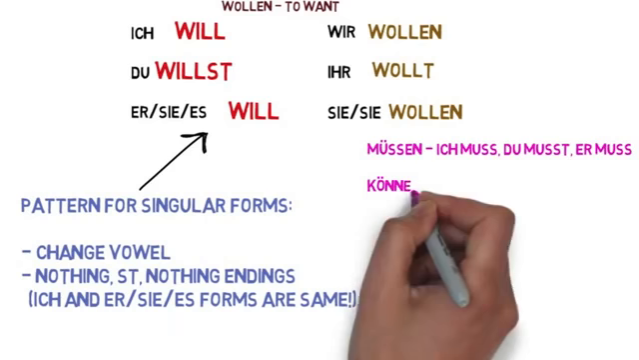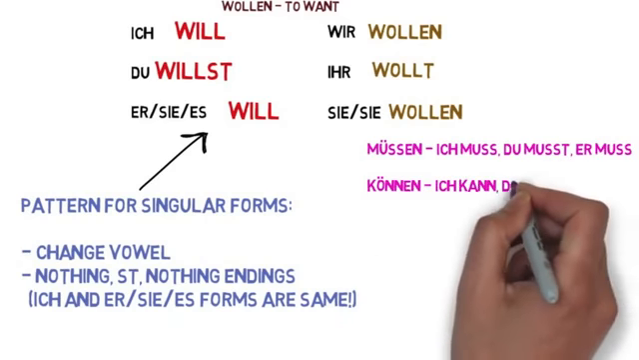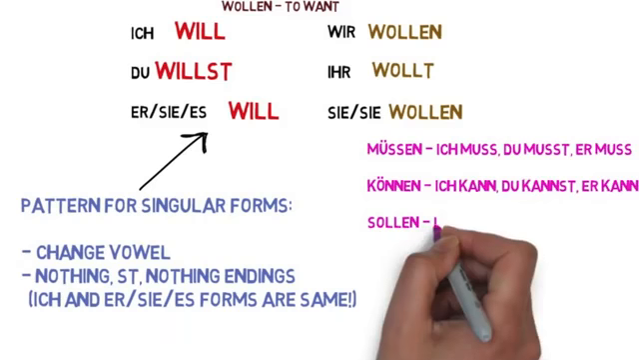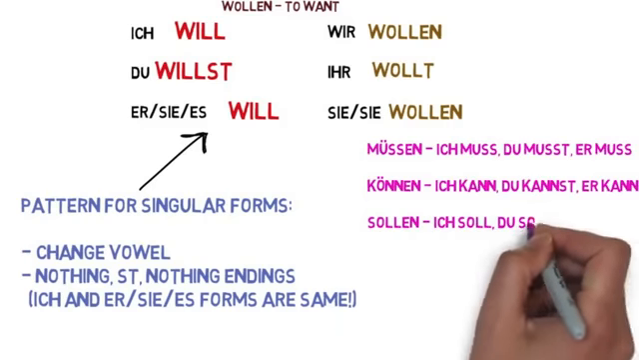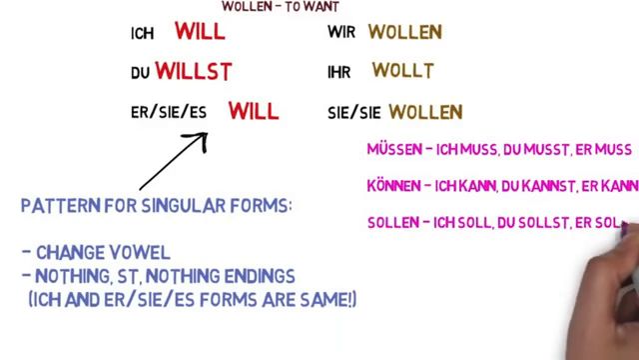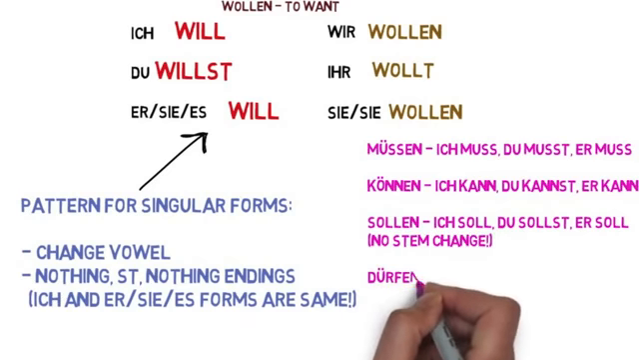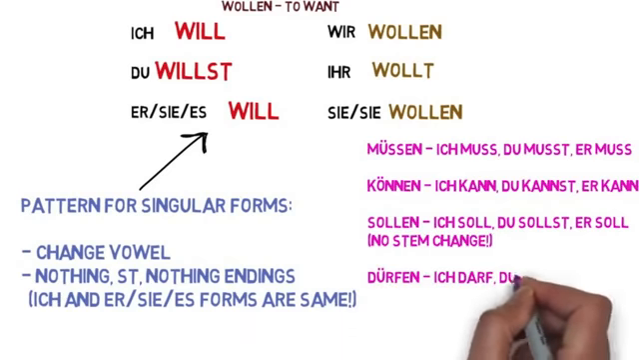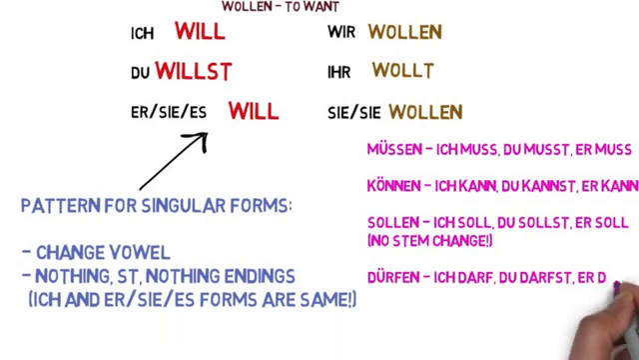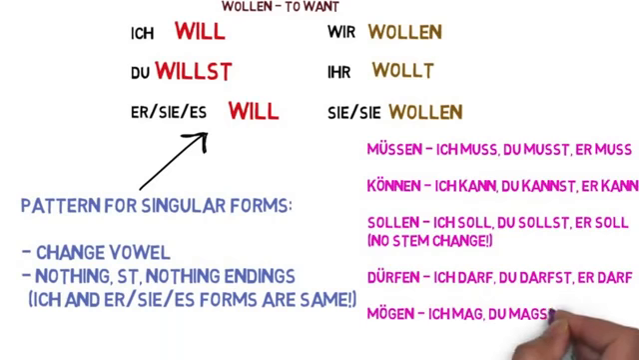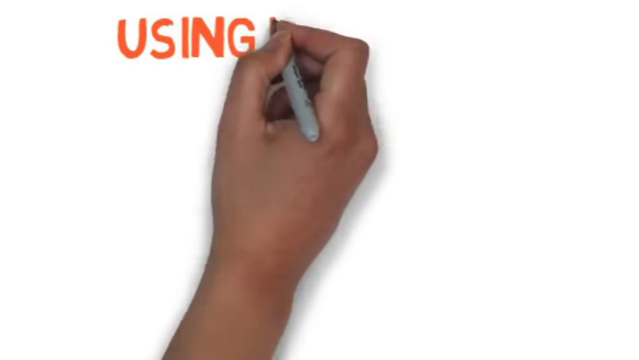So you end up with müssen becoming ich muss, du musst, er muss. There's no umlaut, so notice the pronunciation change. Können becomes ich kann, du kannst, er kann. Sollen actually doesn't have a vowel change, but still follows the same conjugation pattern to become ich soll, du sollst, er soll. Dürfen becomes ich darf, du darfst, er darf. And mögen becomes ich mag, du magst, er mag.